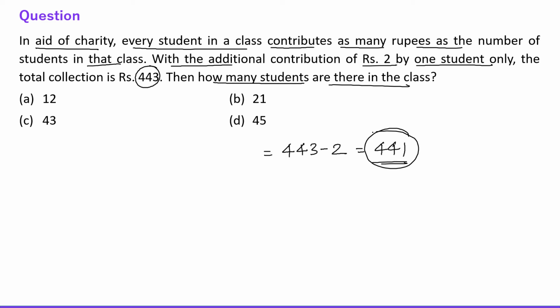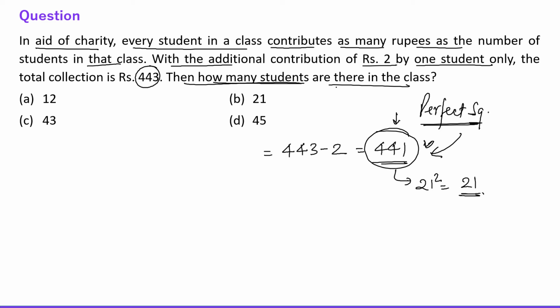So they are saying there are as many students as the rupees they are contributing. Fine. So obviously this number must be a perfect square number, right? So let's talk about the root of this number. So root of this number is 21. Fine. So then how many students are there in the class? The question is asking. So obviously the 21 students are there in the class, right?